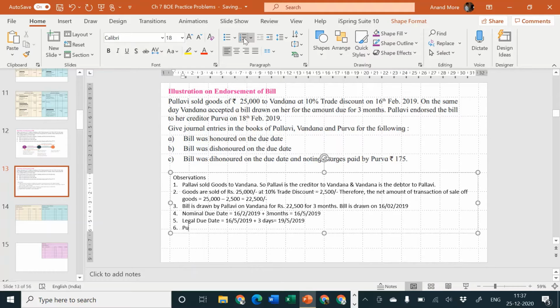Next, Purva was creditor of Pallavi. So Pallavi endorsed the bill to Purva.